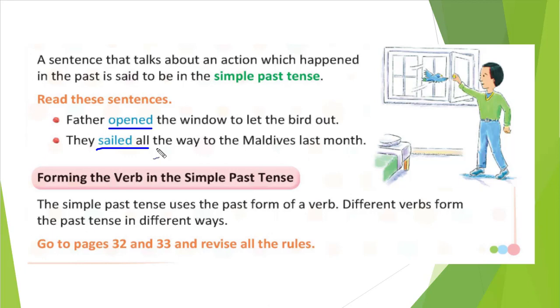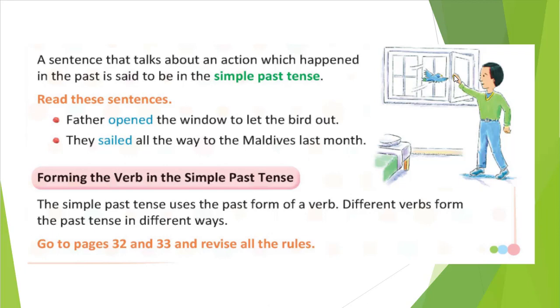So you can identify here that this action has already happened, so we wrote it in the simple past tense. Okay, so how can you write a simple past tense? That verb we will write in the simple past form, that is the second form of the verb. That is the only thing we will do here. Let me show you further.